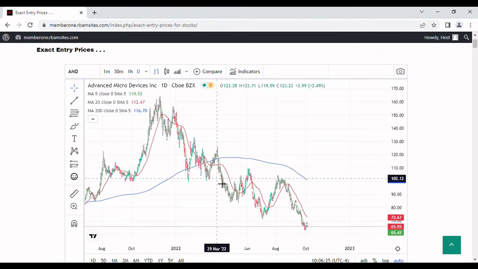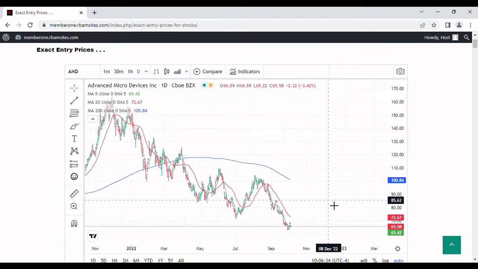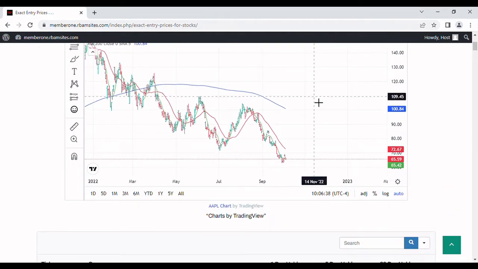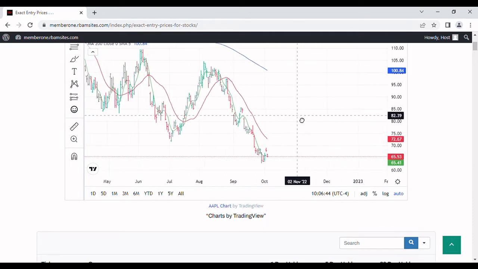We can see starting back here in March of 2022, the stock entered a bear market. Been in a bear market ever since. It's had great respect for the 20-day moving average on the downside, and you can see that's exactly what's going on here. We're below the 20, we're below the red 20, the 5 green is flirting with the price, and we're below the 200-day moving average. So this stock's firmly in a bear market.